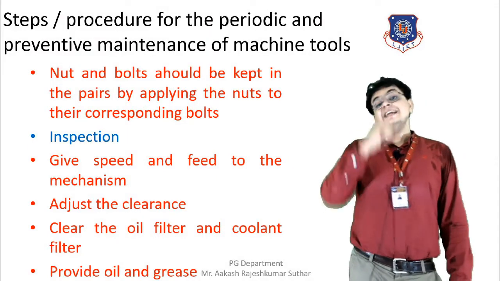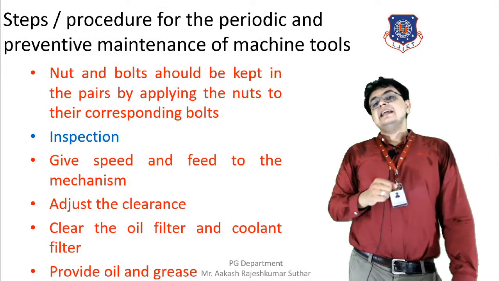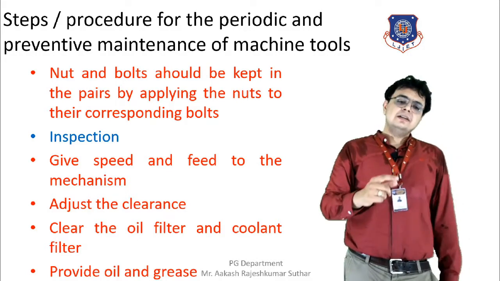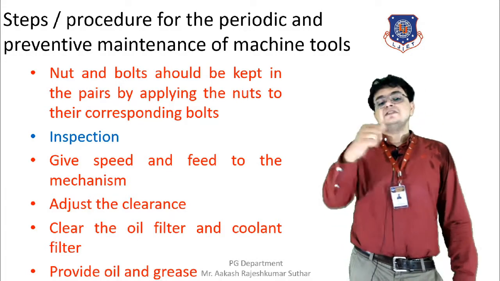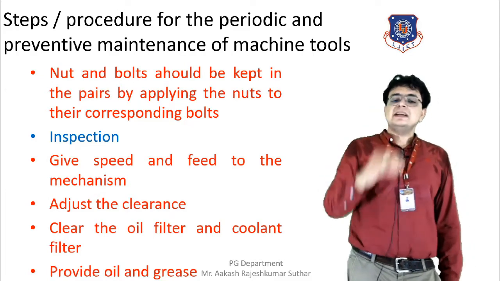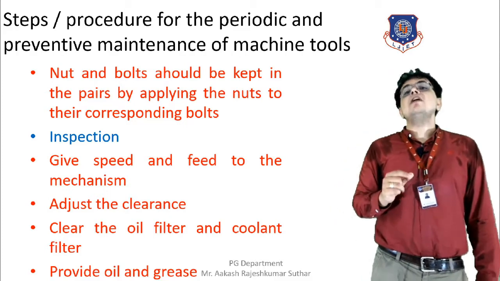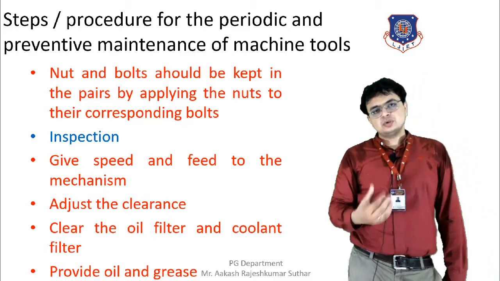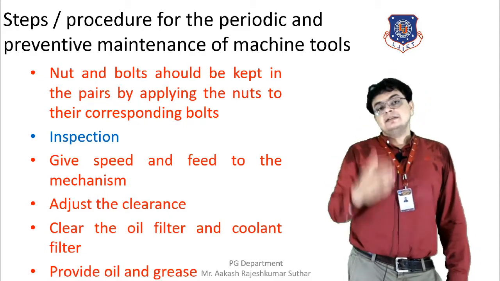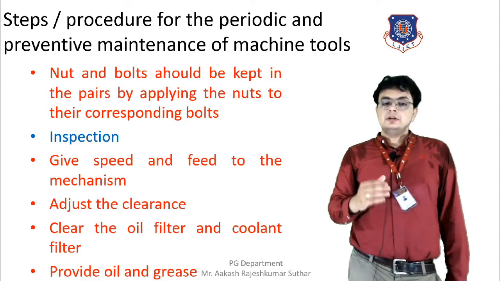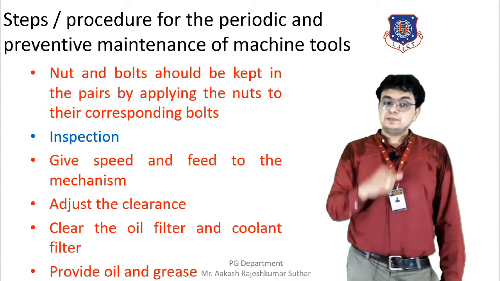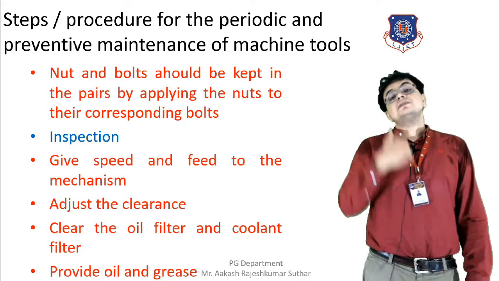Now the next thing is the inspection. So first of all, we need to check the speed and the feed of the mechanism. Mainly in the inspection, the clearance should be observed. The clearance between the two couplings should be observed, and the filter should also be observed, because the filter should be free from dust particles.